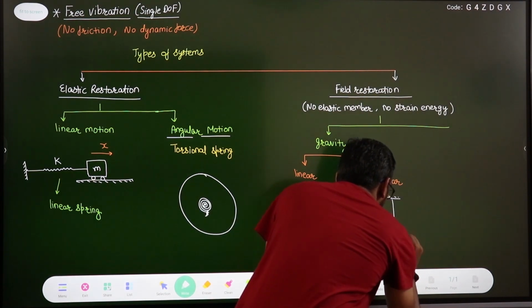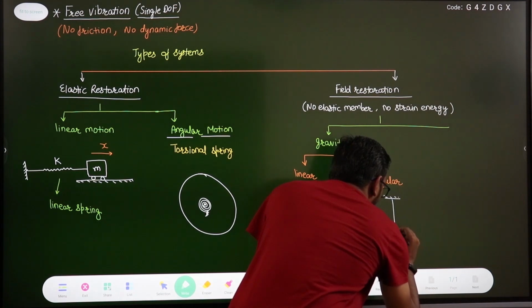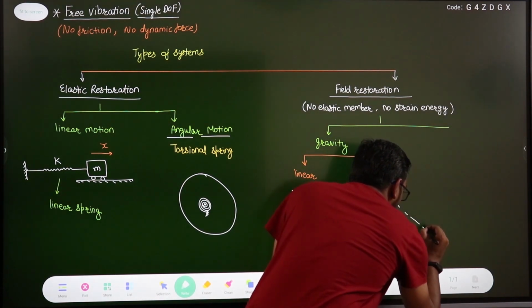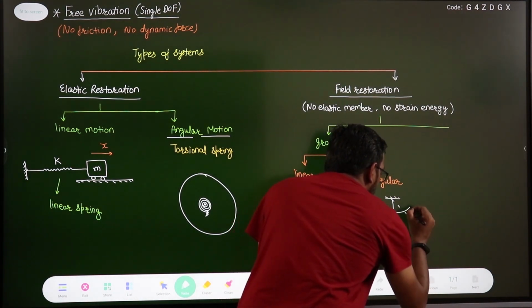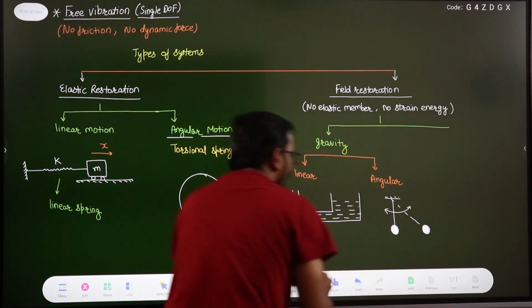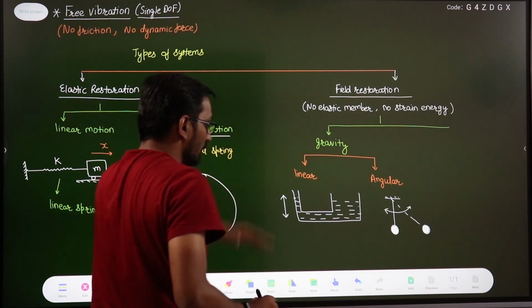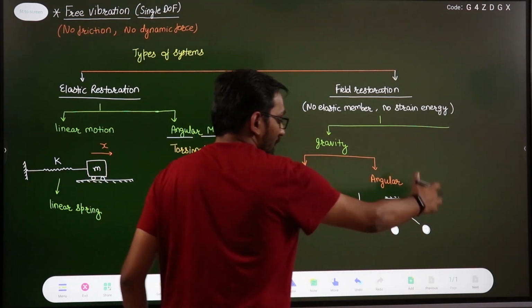The pendulum case. Suppose we have a pendulum here, right? And let us say if I disturb this up to this position, then it will be under rotation about this hinged point. So it will do this reciprocation, and here this fluid column will be reciprocating like this, right?